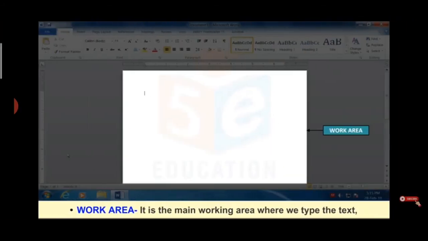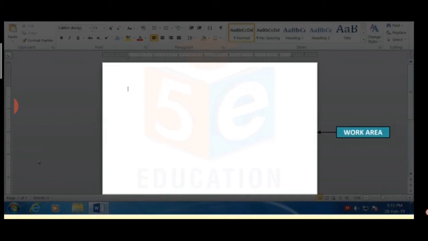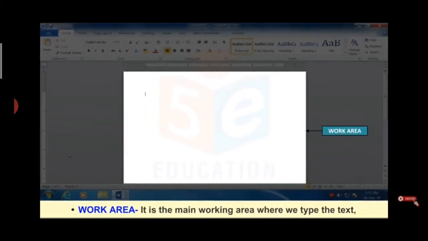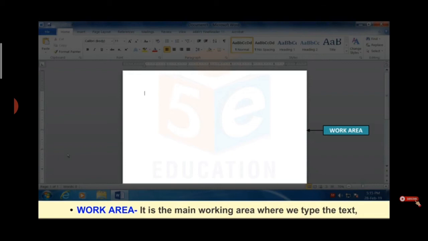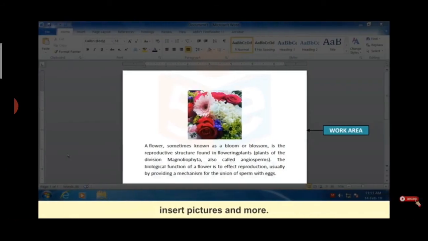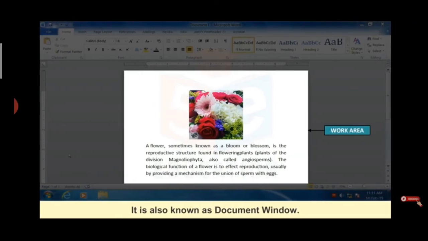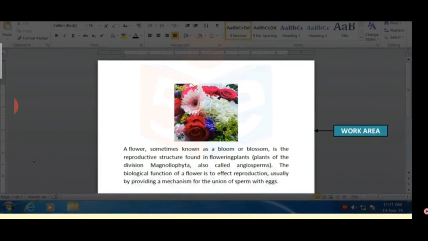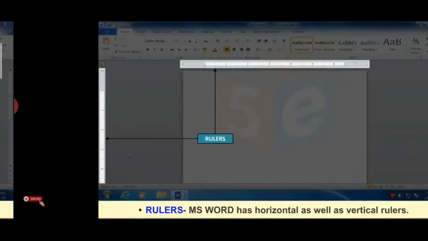Okay, now the work area. This document area is known as the work area, where we can write or type our document, our letter or paragraphs. We can insert text, pictures, graphs, and many other things. It is also known as the document window.